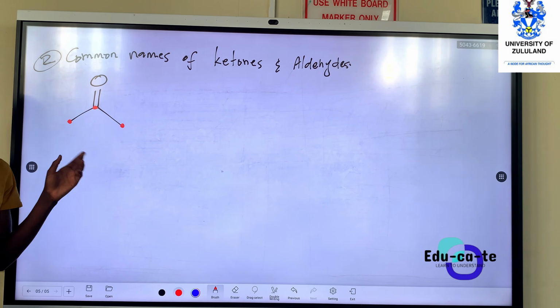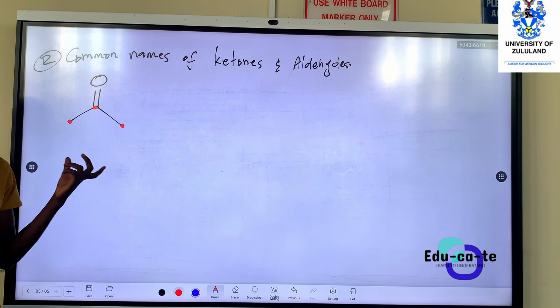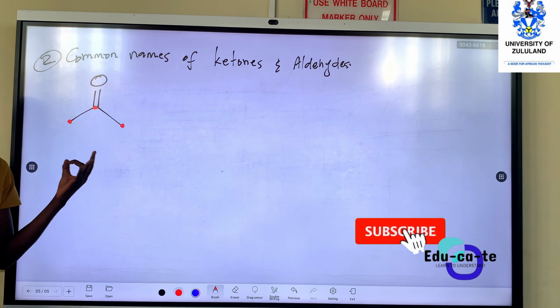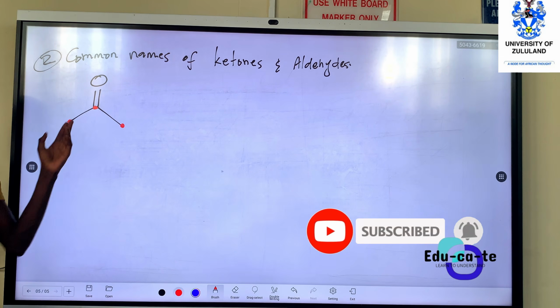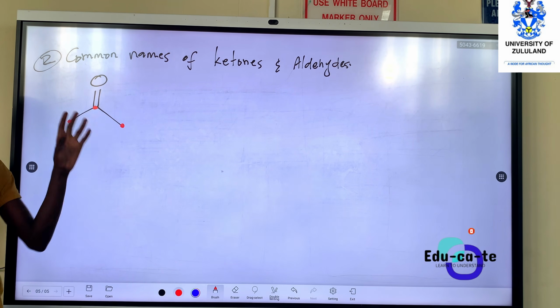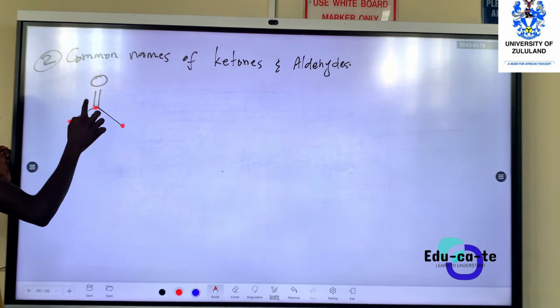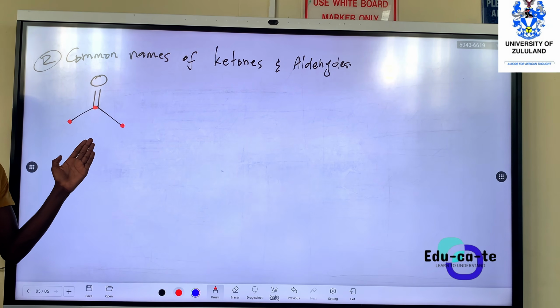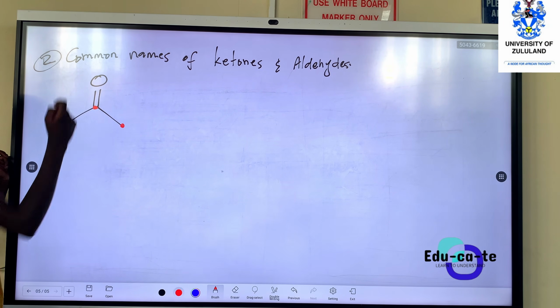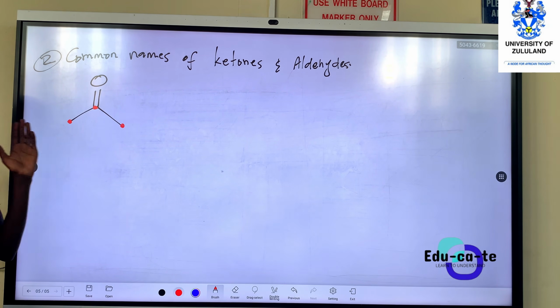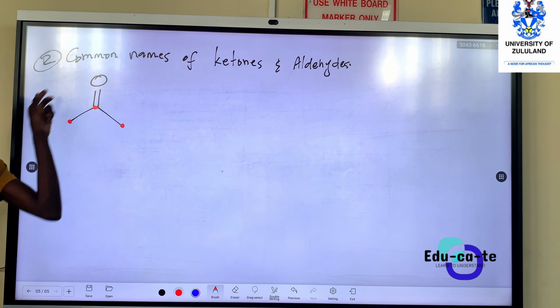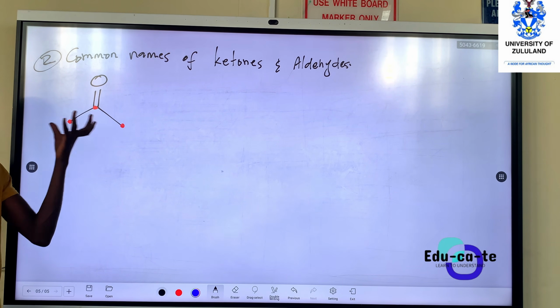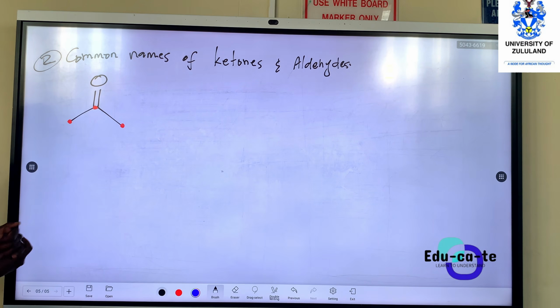Well, for us to have a ketone, the minimum number of carbons must be 3. If it were 2 carbons, would there be a ketone? No, because the double bond would be at the end. We want the double bond to be between at least 2 carbons: the carbon having a double bond to oxygen must be between 2 other carbons. That is why this is the smallest ketone that you can have.